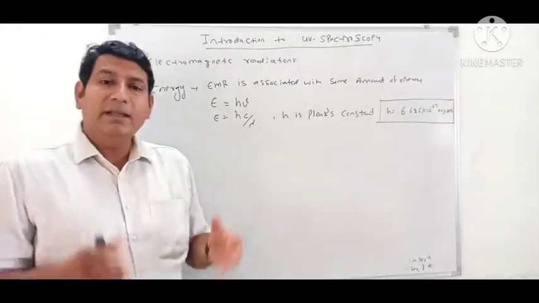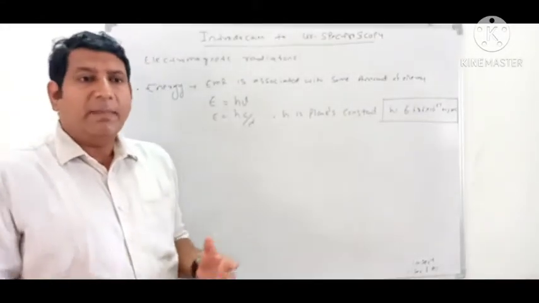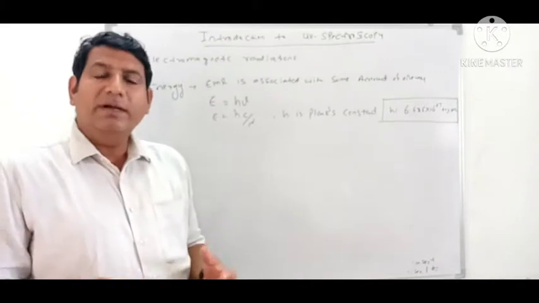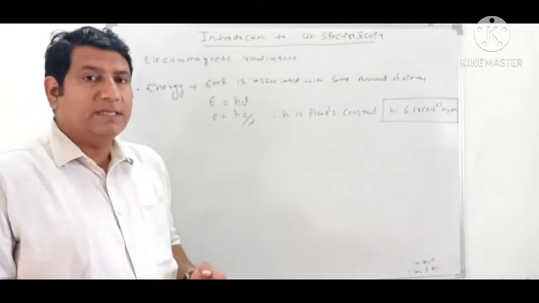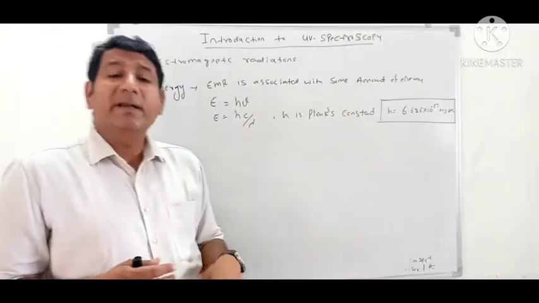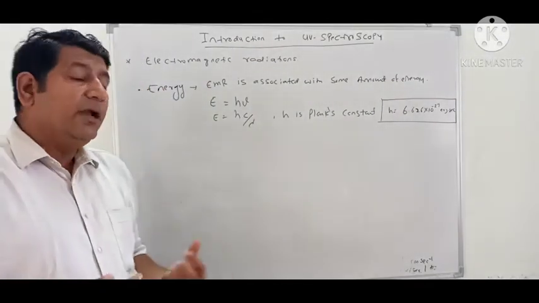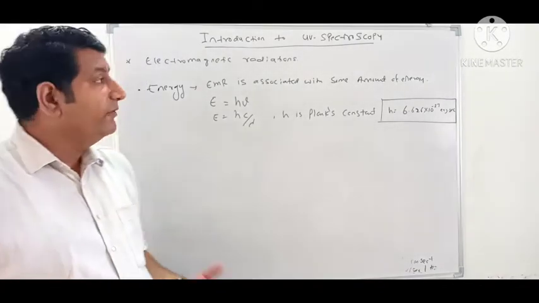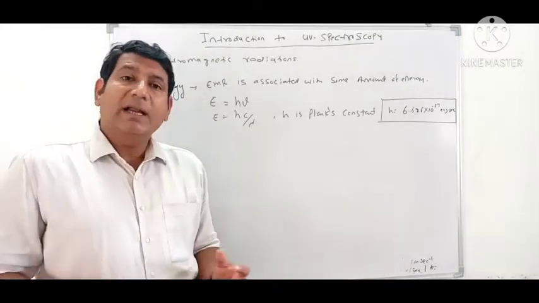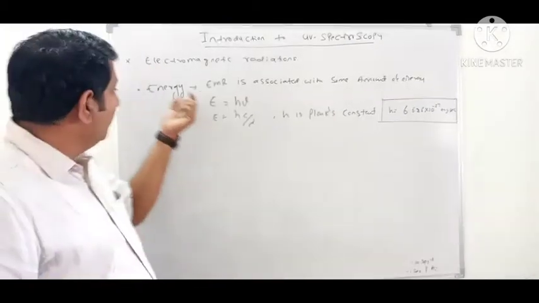The basic principle of any spectroscopy is the qualitative analysis of a substance. For this we need energy, and every electromagnetic radiation, whether X-rays, gamma rays, UV rays, visible rays, infrared rays, microwaves or radio waves, is associated with some amount of energy.